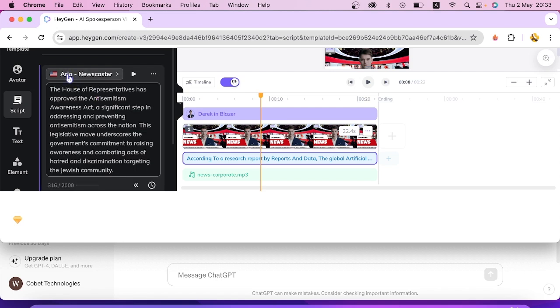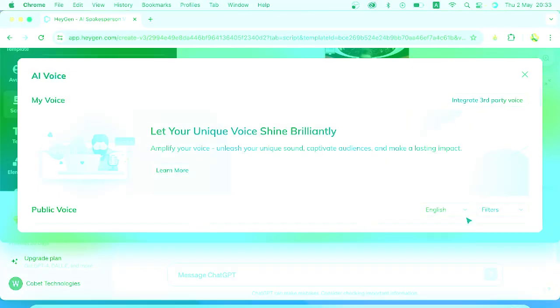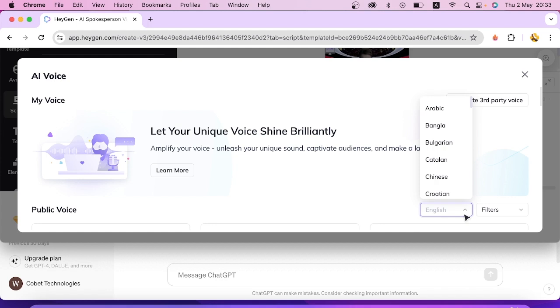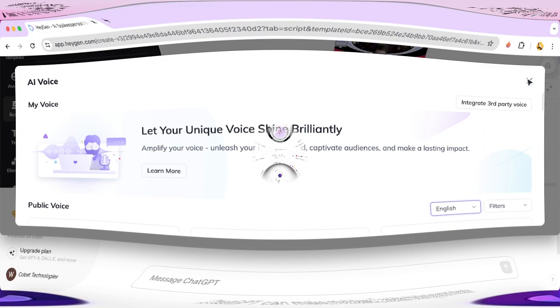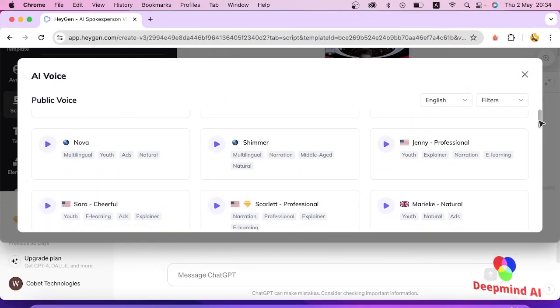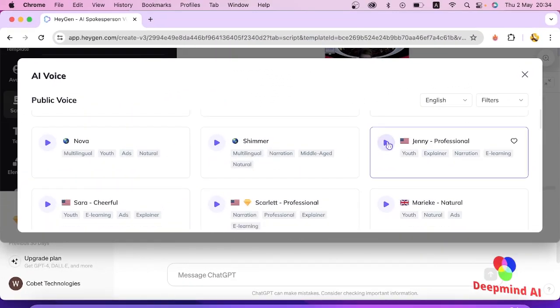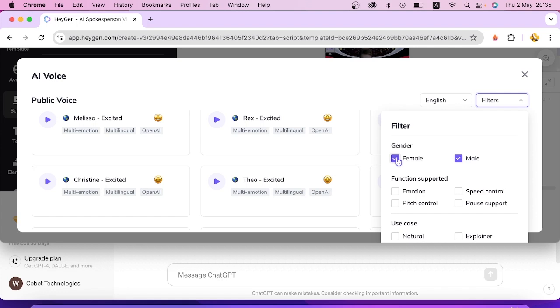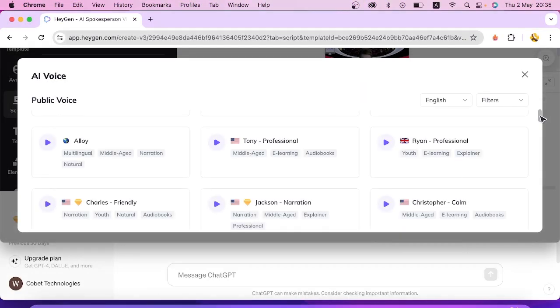And now here we have different voice options. We have to select the voice, and as you can see we have different options here. We can choose the language as well. So I'm going to select English. And we have different voice options here. So I'm going to check these voices. As we have a male avatar, we have to search for a male voice for that. So I'm going to select the voice.